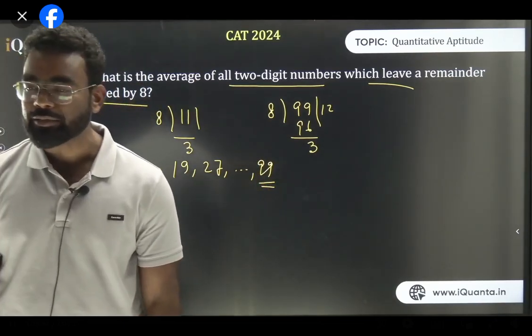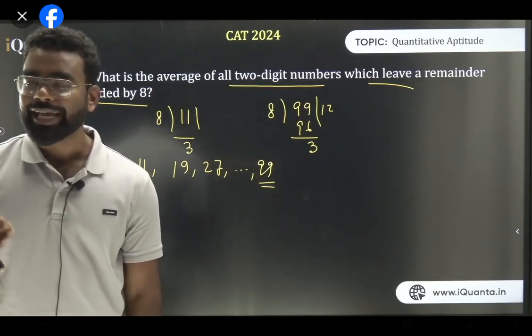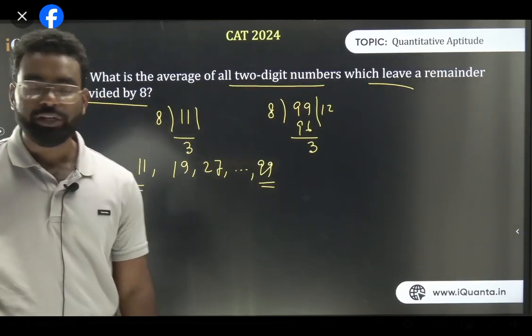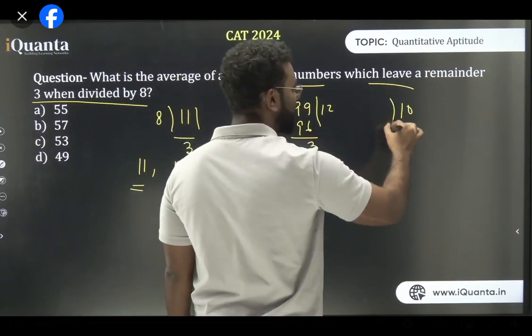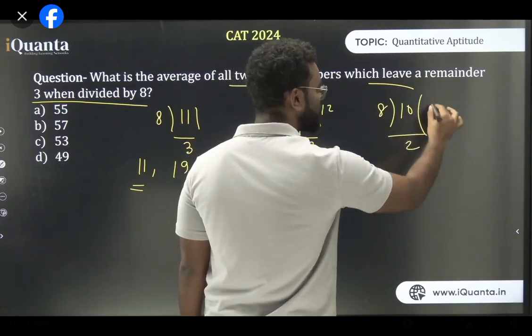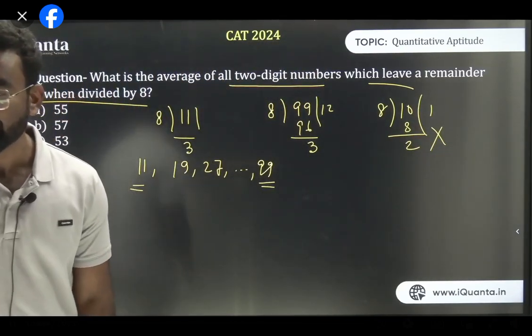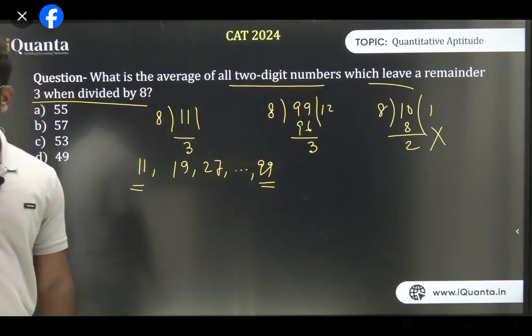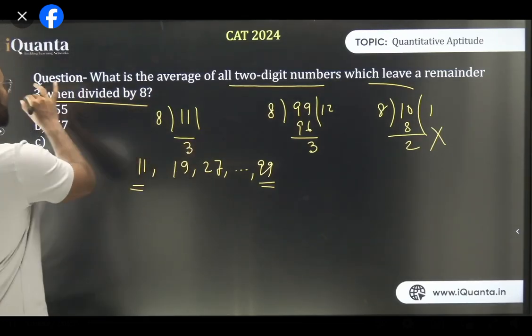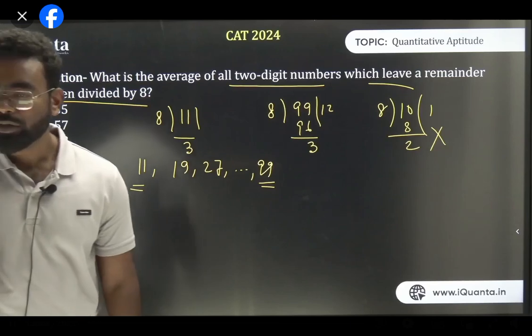Am I clear? First number is 10. But when you divide 10 by 8, what is the remainder? The remainder is 2. So that's why we are not taking 10. Yes, 10 is a two-digit number, you're absolutely correct. But when I'm dividing it by 8, the remainder is 2, but we have to have the remainder 3, right? That's why we are taking 11, so that the remainder is 3. That is the first. Perfect.